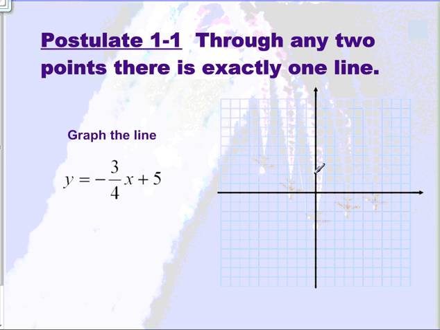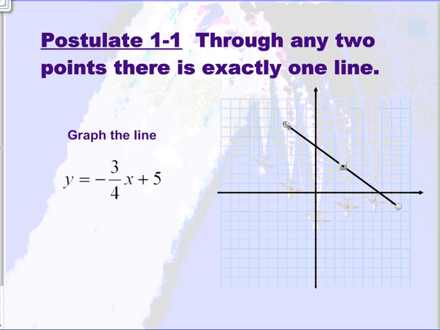In this case, we start at 5. So 1, 2, 3, 4, 5. Then 1, 2, 3. We're going to do it one more time. So we can take our line and create it through these three points.